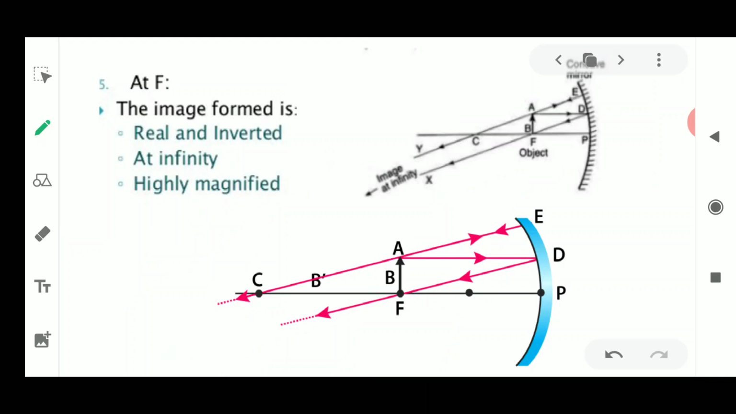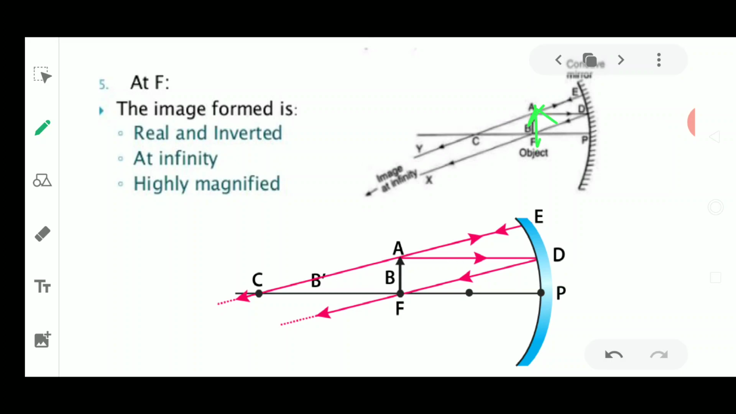Okay, so what happens? I think the first case we have done is when the object was kept at infinity. When the object is kept at infinity, you could see that the image is always obtained at focus. Now what happens if the object is placed at focus? The image will be obtained at infinity. That is the very clear thing to remember: it is just opposite to the first ray diagram which we discussed. So now, what happens if the object is kept at focus?